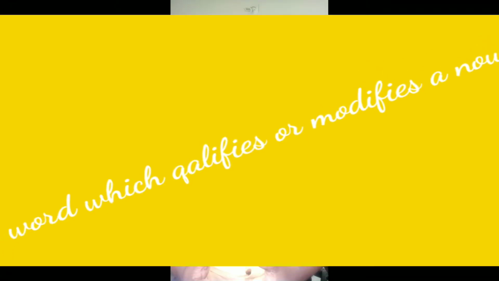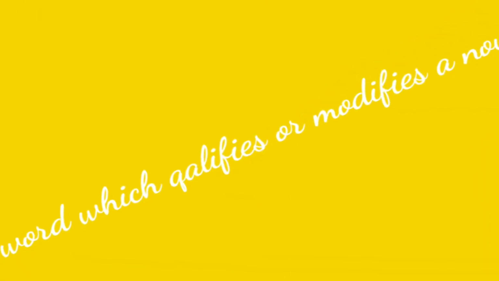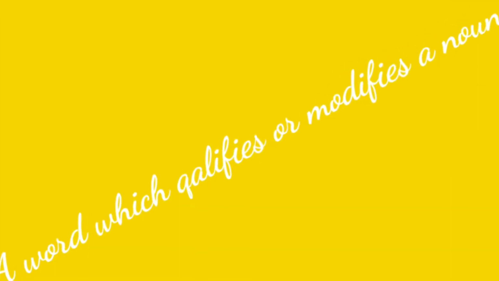An adjective is a word which modifies or qualifies a noun or a pronoun. For example, smart room. The word smart is qualifying or describing that particular noun room. So this is very simple.